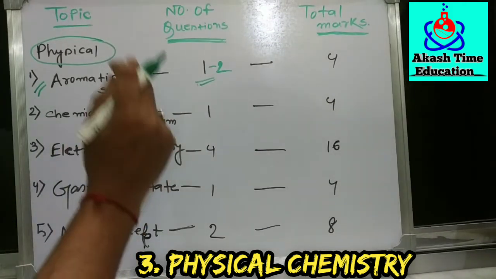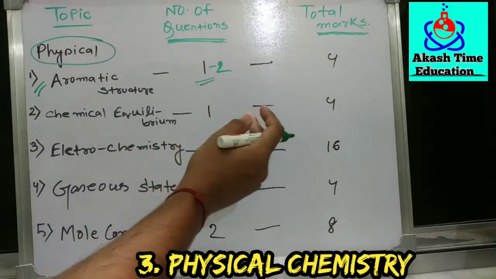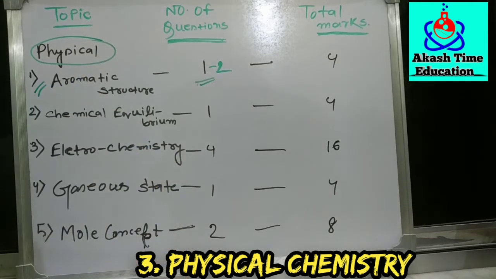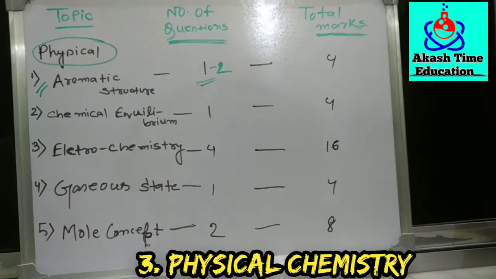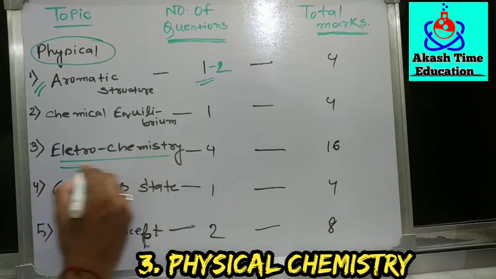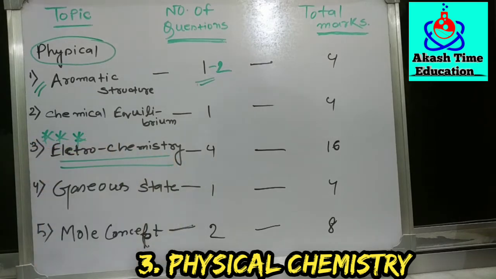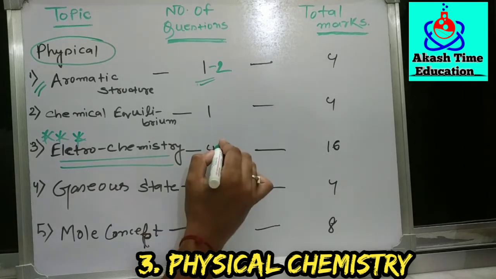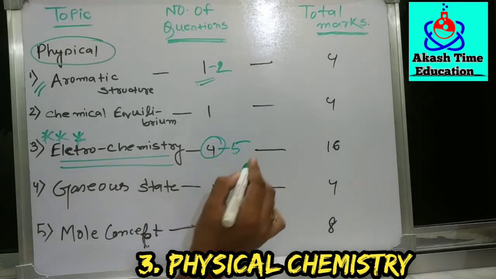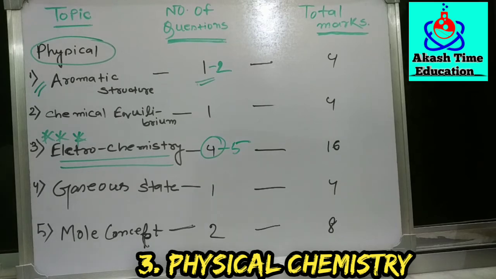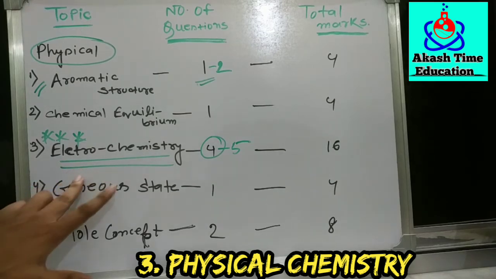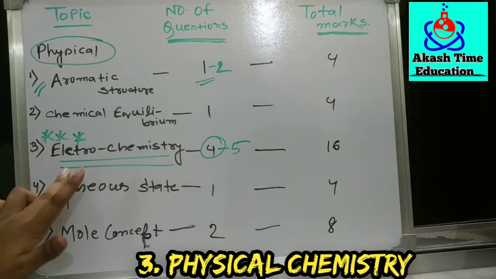Here, chemical equilibrium, once again an important chapter, 1 question every year. This is common, every year it comes for 4 marks. Electrochemistry, this is the best topic. You have to give it 3 stars, because this is your 3-star topic, where you can get 4 to 5 questions, meaning 20 marks. You understand how many marks this chapter gives you. You must look over this chapter.